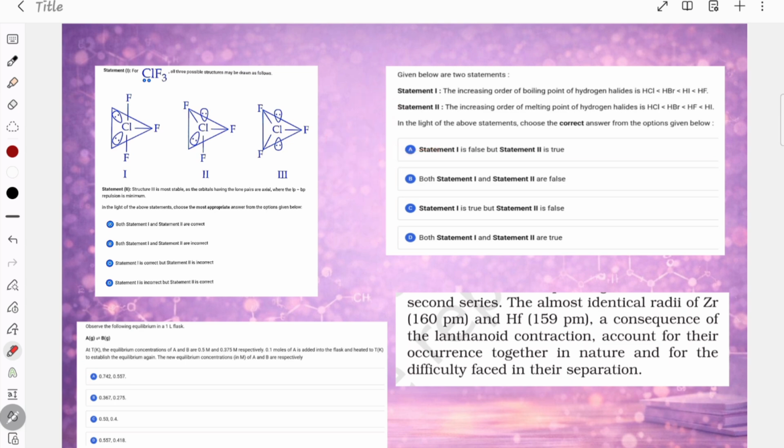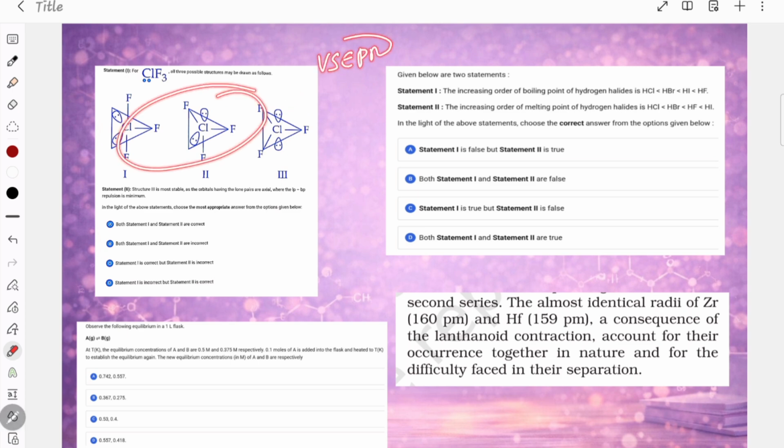So this is actually a PYQ. The shape of ClF3 has come as a PYQ. The question of the most stable structure of ClF3 has come as a PYQ. So make sure when you are reading this question, you are doing all the concepts of the PYQ and you are restudying the thing. For example, this is VSEPR.